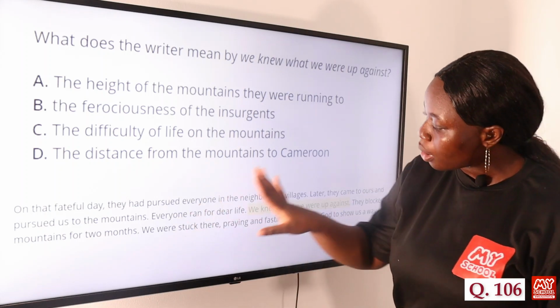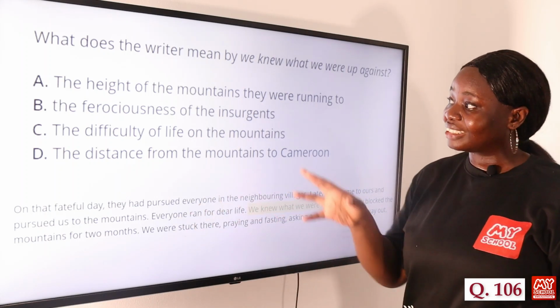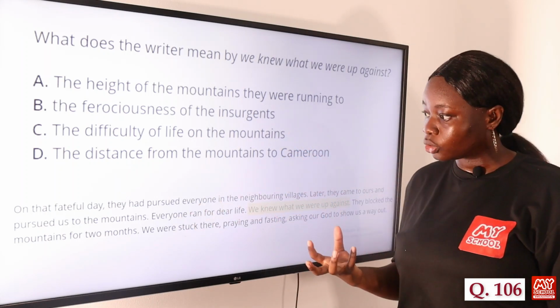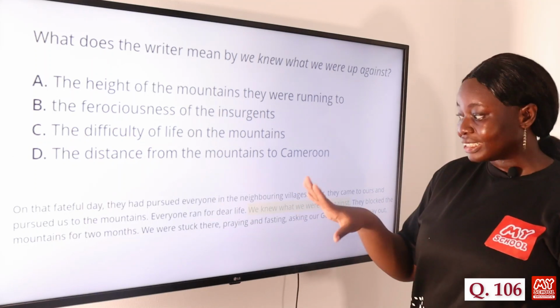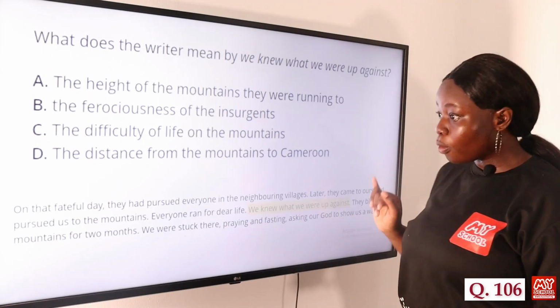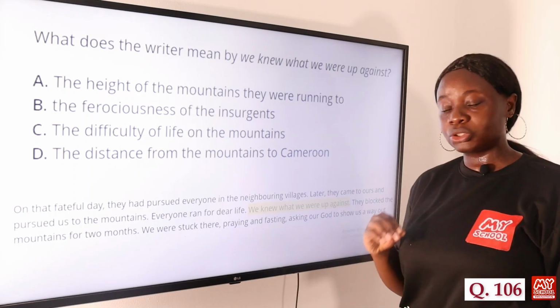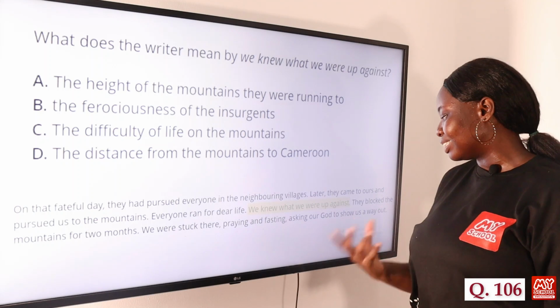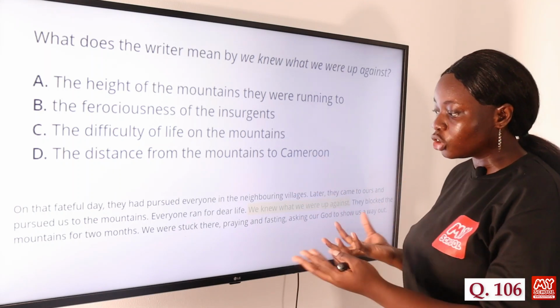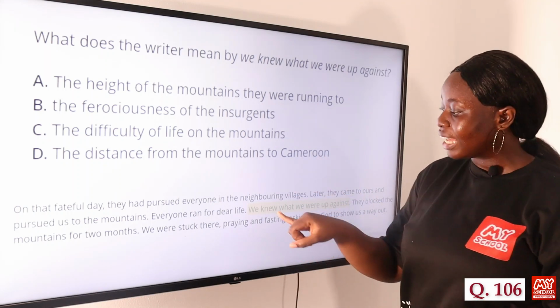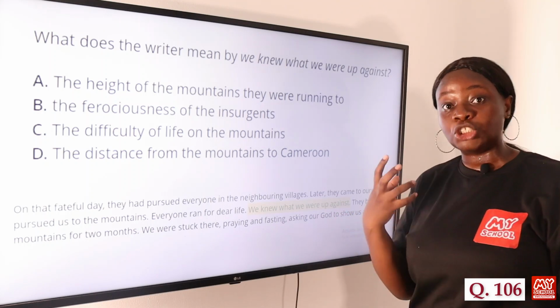So everything that surrounds this particular sentence suggests that these insurgents were ferocious, right? They pursued everyone in the neighboring village. They came up to us, pursued us to the mountains. They blocked the mountains for 2 months. We were stuck there praying and fasting, asking our God to show us a way out. All of this shows that they were ferocious, and this is what they were up against, and they knew that.